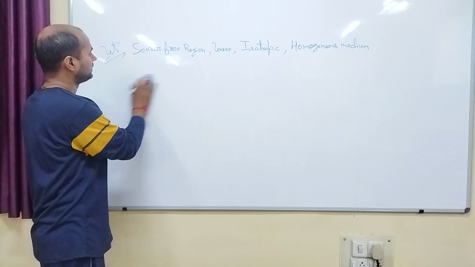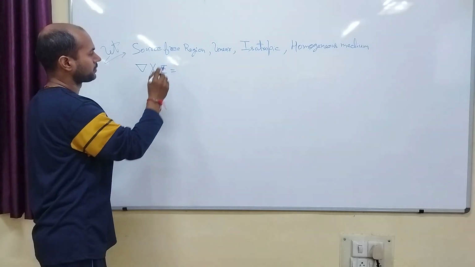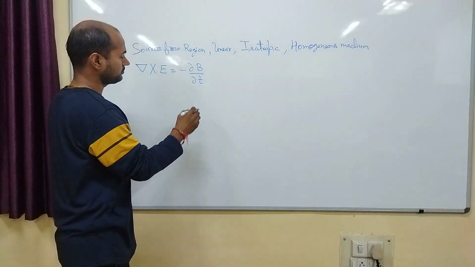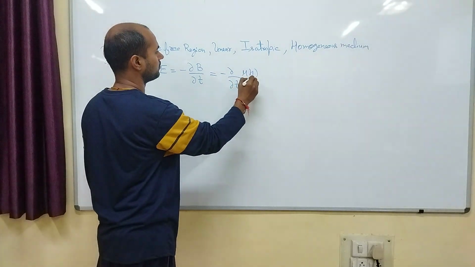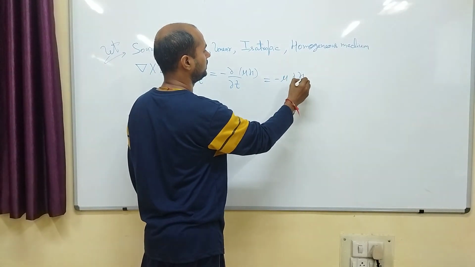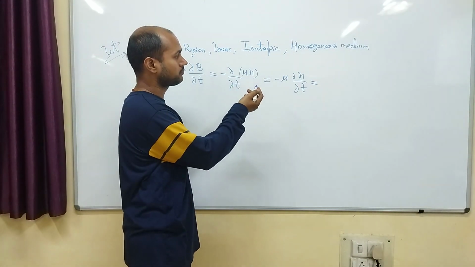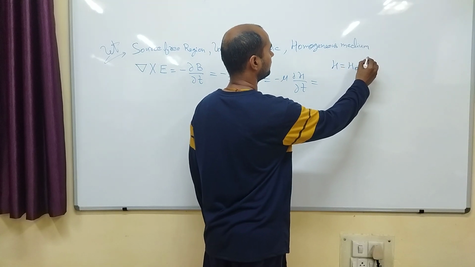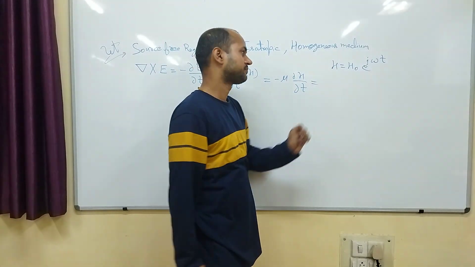So first of all, we will consider a Maxwell equation, del cross E. We know that it will be equal to minus dou B by dou t. So what is the B? Mu H. Put here. Mu will be out of the time derivative, so it will be dou H by dou t. Consider again what may be the H. H may be H naught into e power j omega t, a time varying field, right?